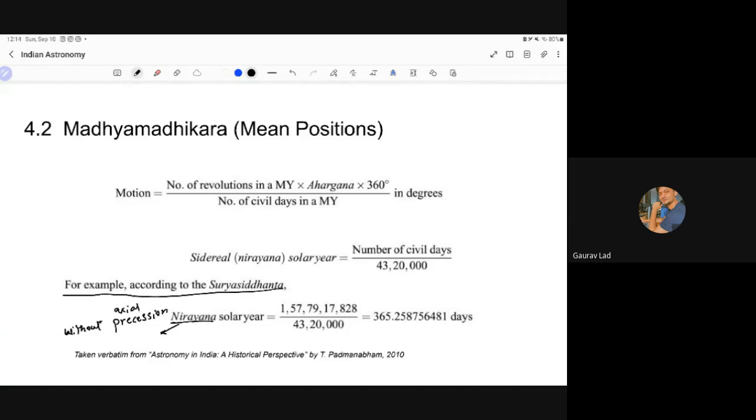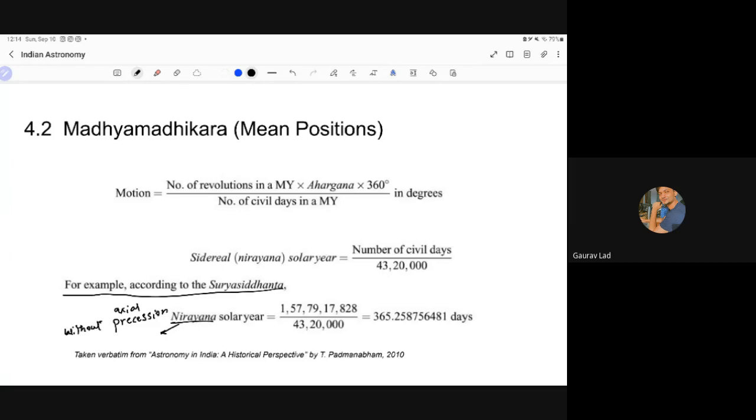Sayana is when you consider actual precession. What is actual precession? Google it. I won't explain that right now because we don't have enough time, but it's very easy. You can easily Google that. It is a modern astronomical term. It was known to ancient Indians and also to Greeks, and some references also say that Chinese people also knew about actual precession.